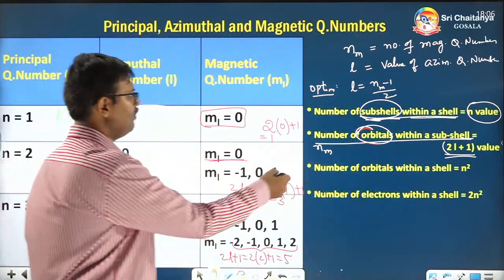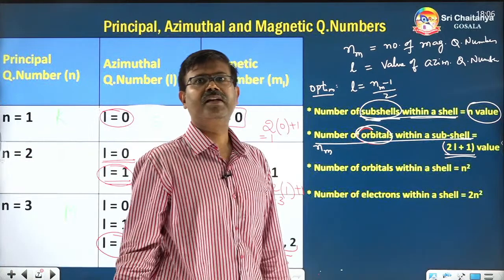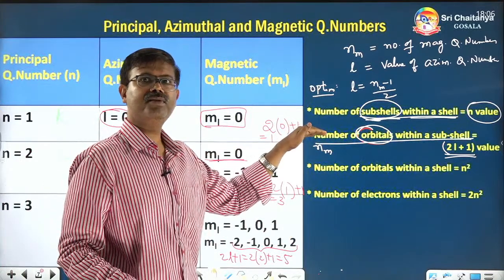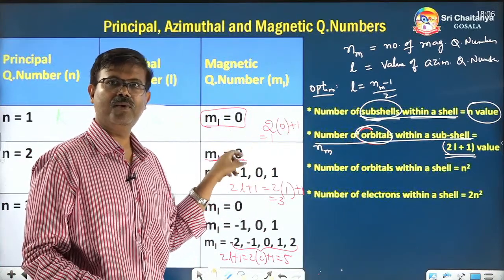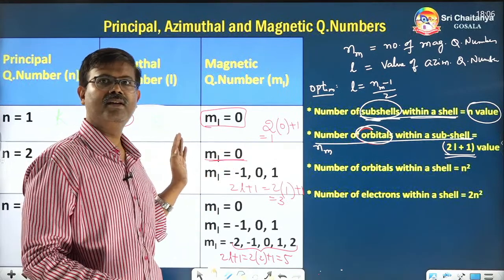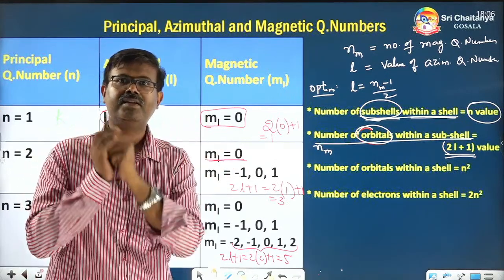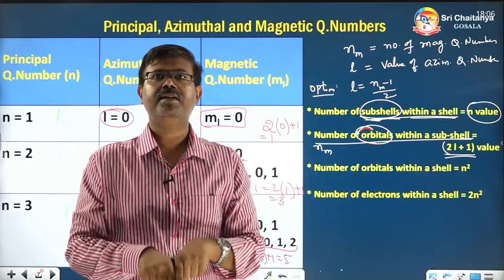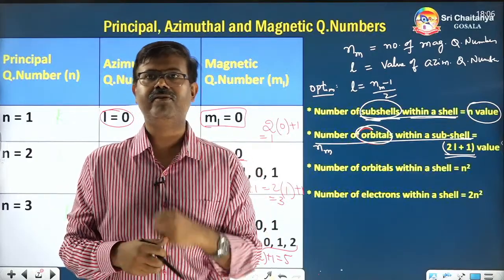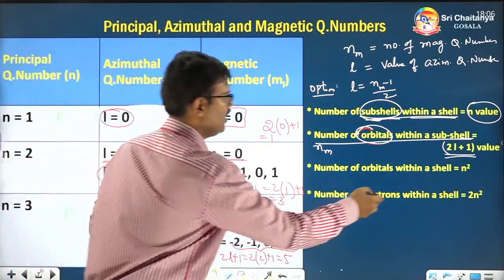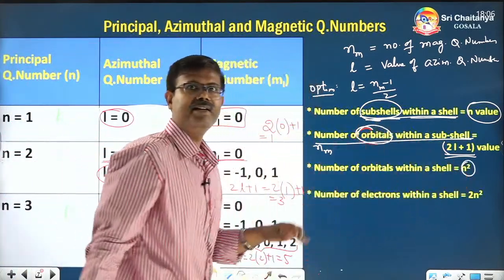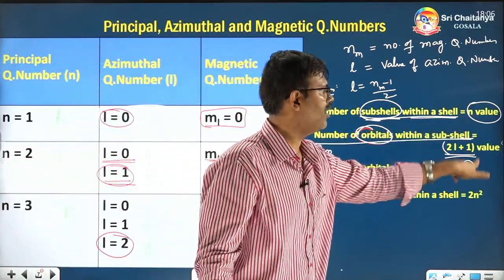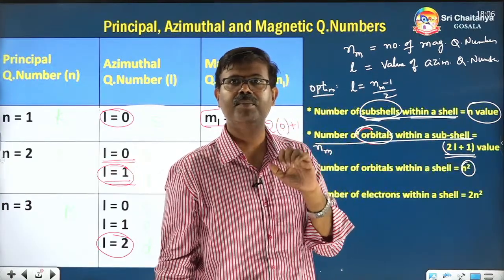Next, the number of orbitals within a shell. Earlier, in the second formula, we studied the number of orbitals, or number of magnetic quantum numbers, within a subshell. That means how many houses are present in a street, which we calculated. Suppose I ask how many houses are present in the entire city, then the formula will be different. So let's figure that out. The formula is simply n square, where n is the shell number, the principal quantum number.